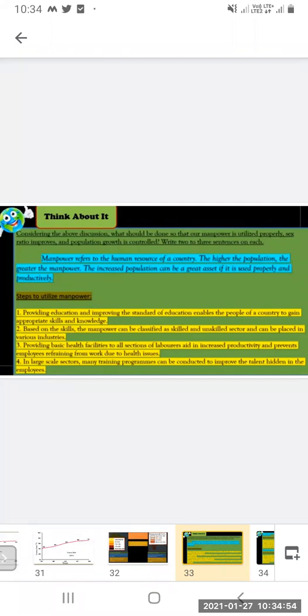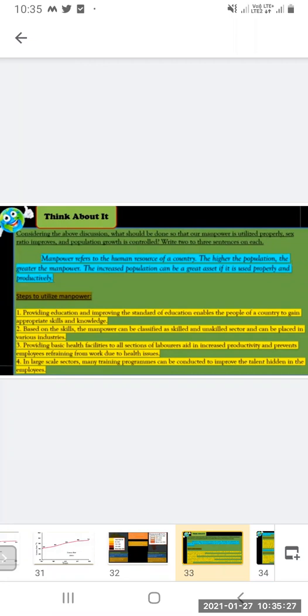Manpower refers to the human resource of a country. The higher the population, the greater the manpower. The increased population can be a great asset if it is used properly and productively. That manpower should be utilized properly and productively. Then only it can contribute to the economic development of the country.